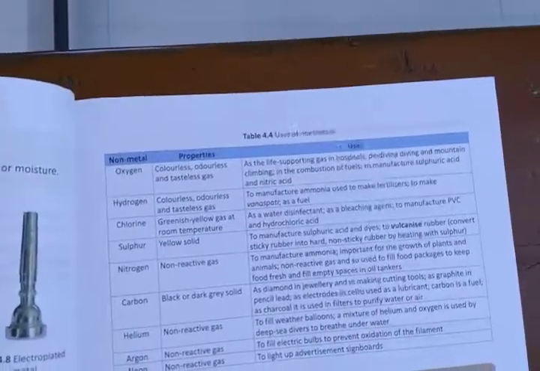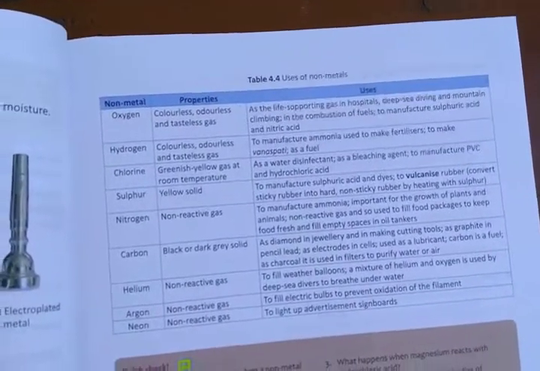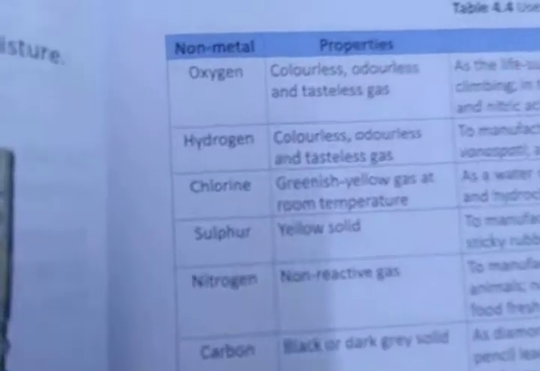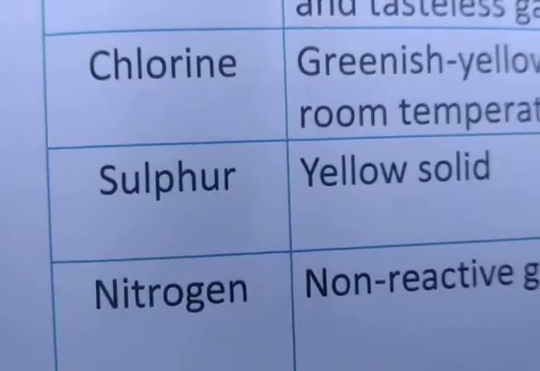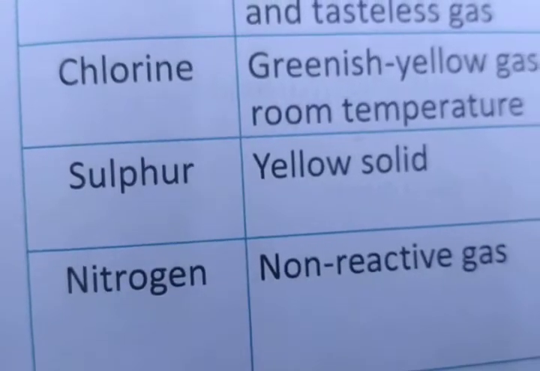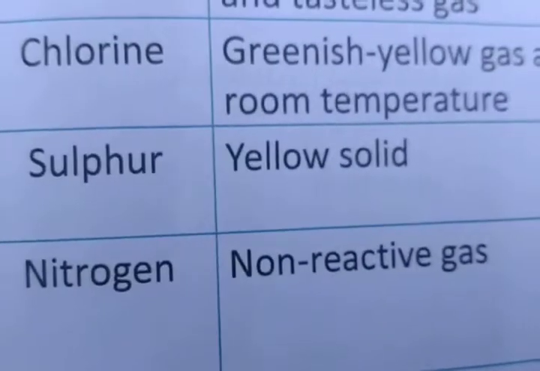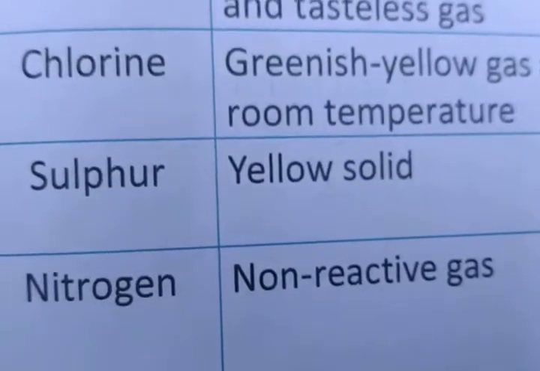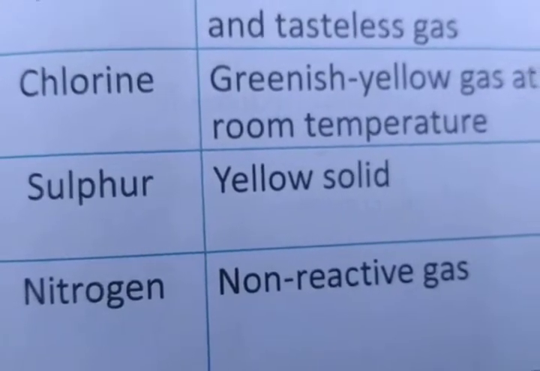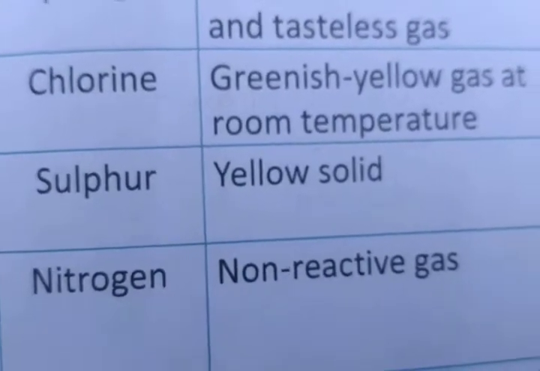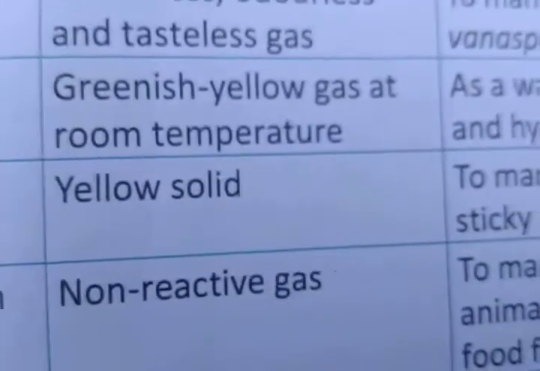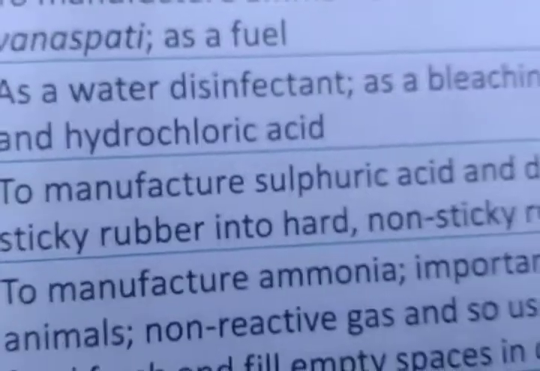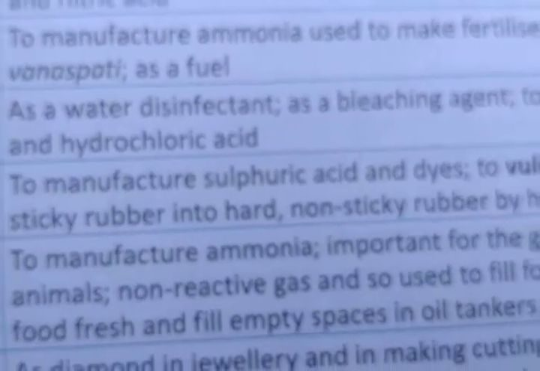After getting the knowledge of chlorine, now we will move towards a new element, that is sulfur. Have you heard about sulfur? Sulfur is a yellow solid. You might have seen solid sulfur in the chemistry laboratory. Now if I talk about the uses, it is specially used to manufacture sulfuric acid and dyes.